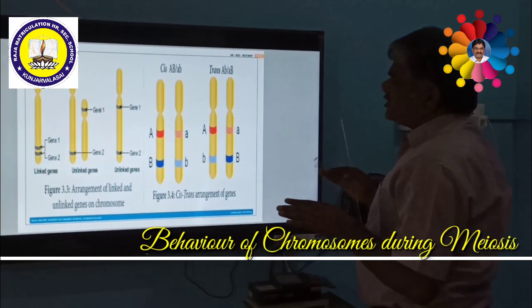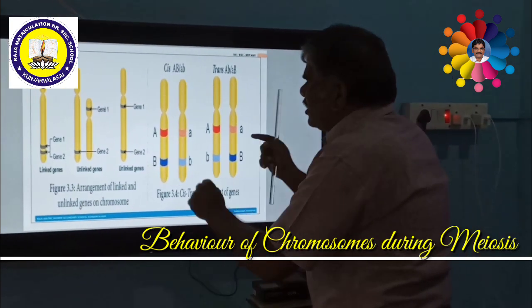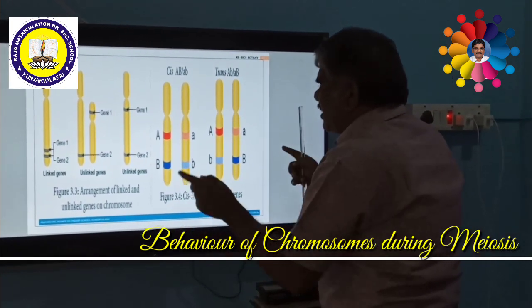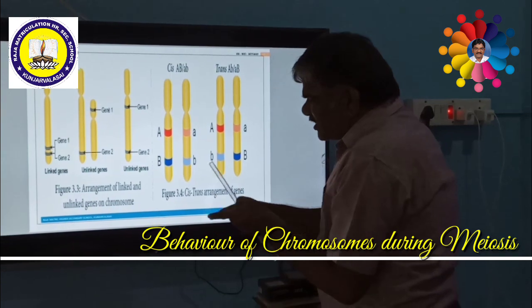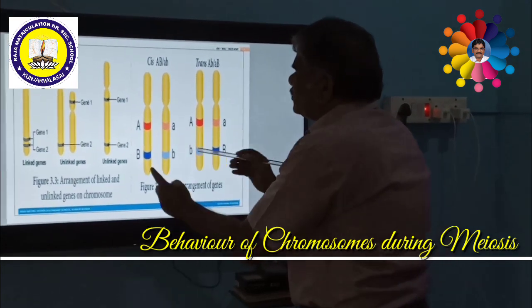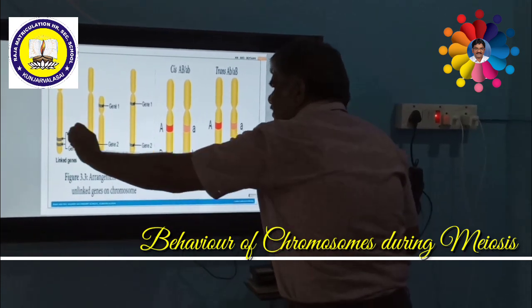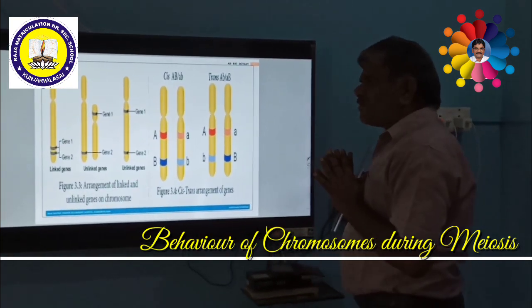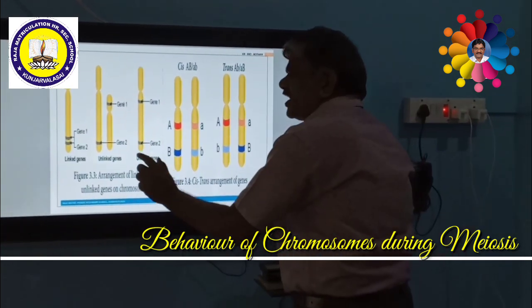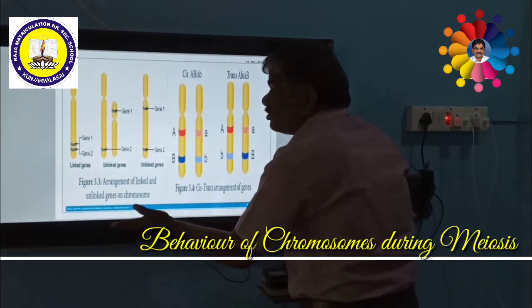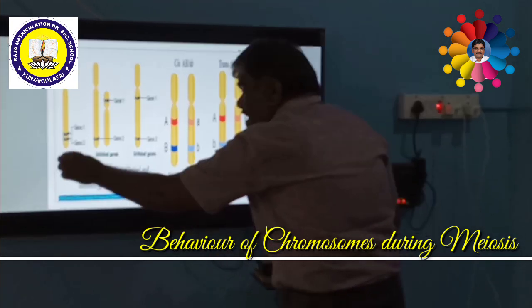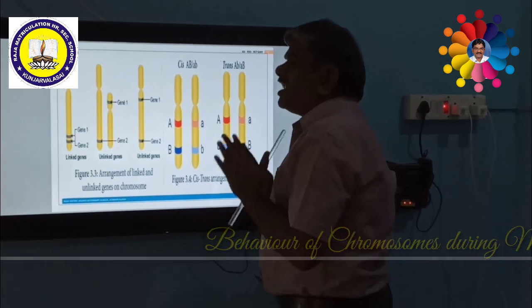There is no recombination. If the genes are very far away, crossing over is possible. If there is any crossing over, recombination of genes might take place. But when the genes are very close to each other like this, there is no possibility of crossing over. On such an occasion, they will not segregate individually. They come along together. So this is called linkage.